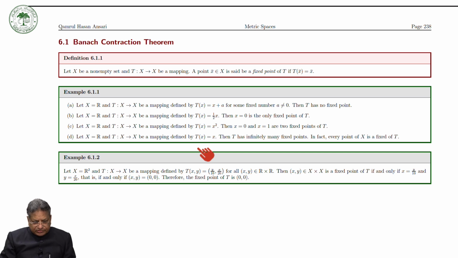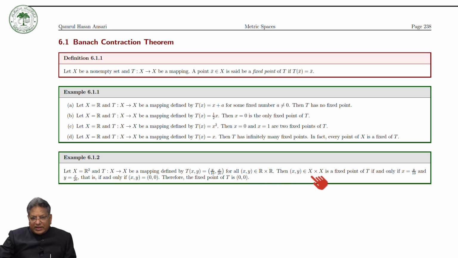Before going to the definition of the contraction of a map, let us have some other examples. Consider X equal to R2 and T a map from X to itself, defined as T(x, y) equal to (y over 10, x over 10), for all (x, y) in R cross R.